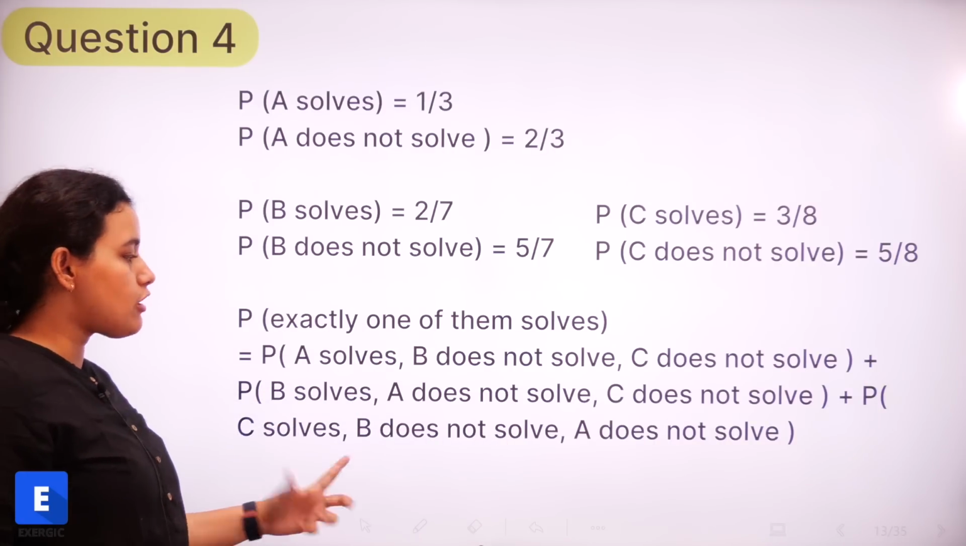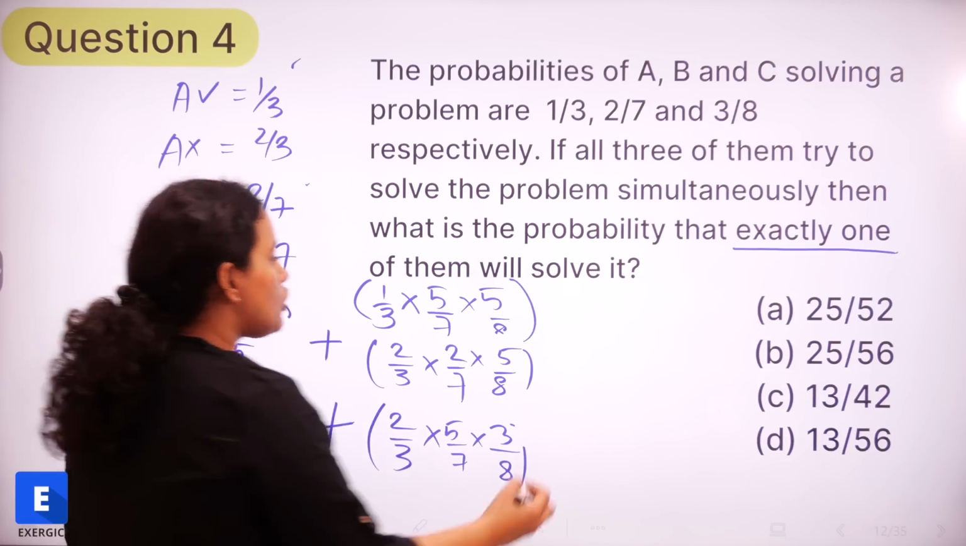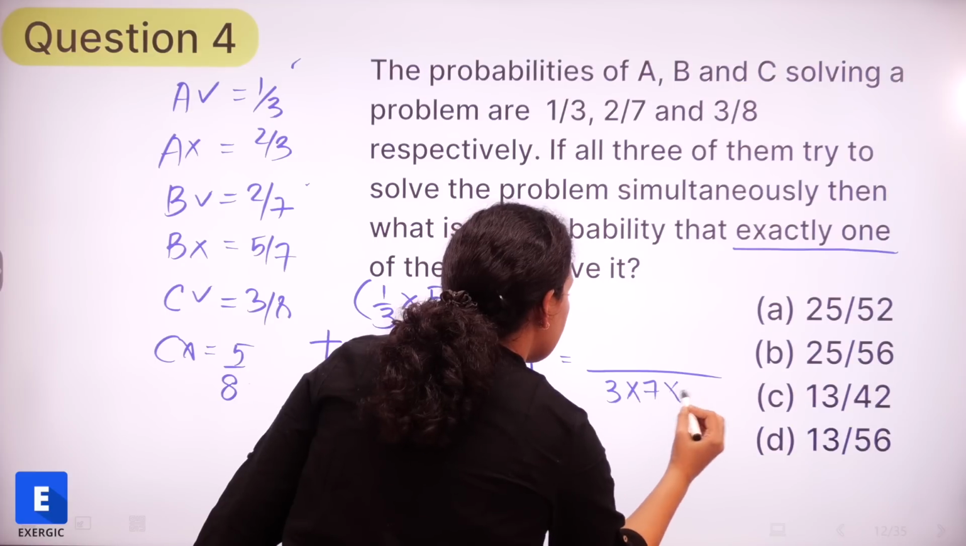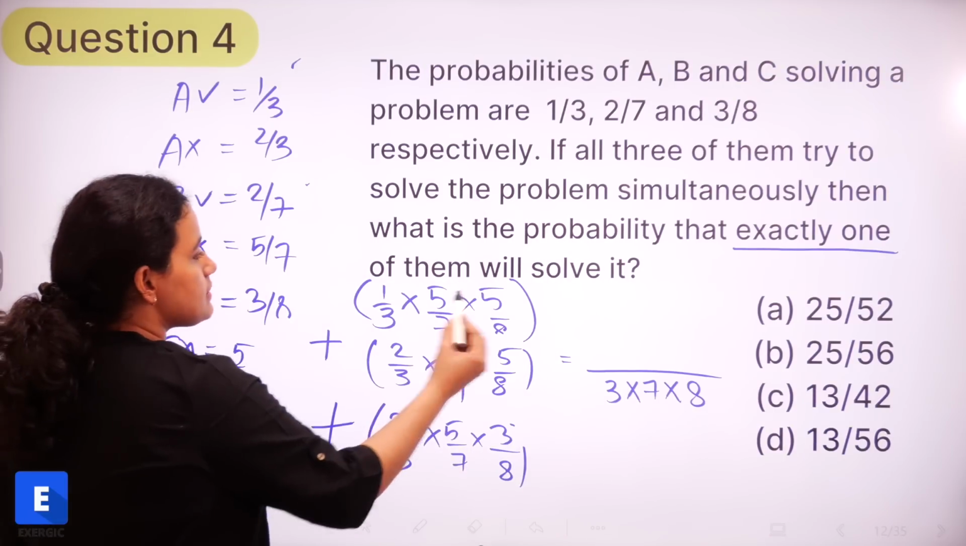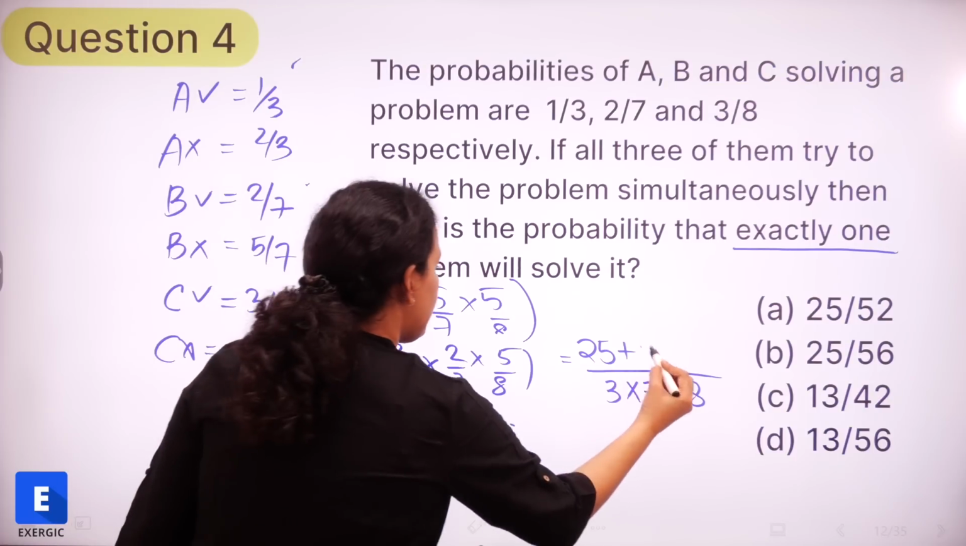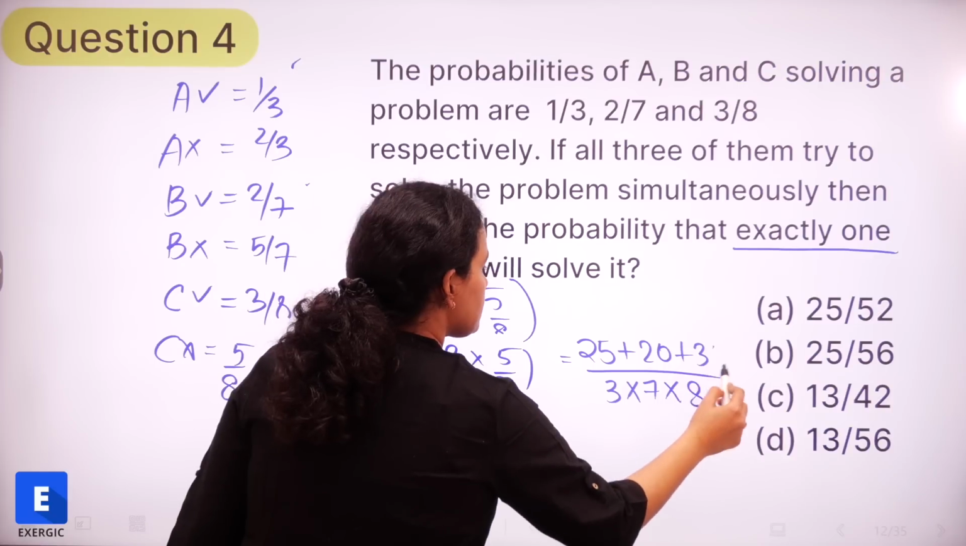Or C solves, whereas A and B don't solve. So you can see that the denominators are all the same. So this is nothing but 3 into 7 into 8. What about this? This is a 25, the first term. Second term is a 20. Third term is a 30. This is what we have.